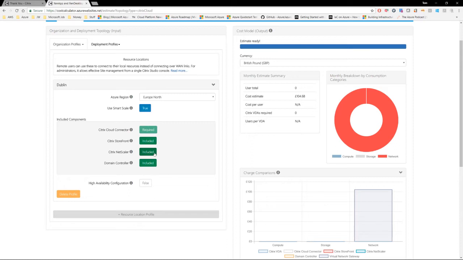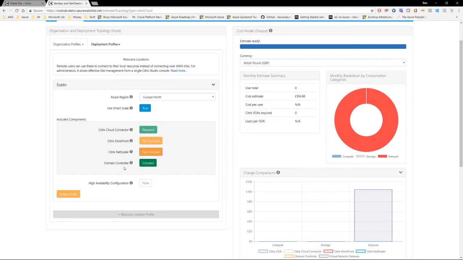And the same applies to the Netscaler. However, I want to keep this simple and I want to use the storefront as a service and Netscaler as a service from the Citrix Cloud, hence why it's included. So I'm going to have this as not included because I'm not deploying those in my Azure subscription.